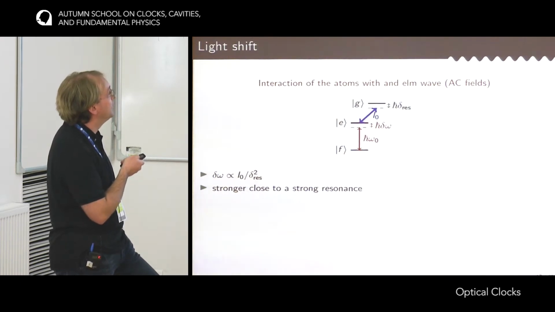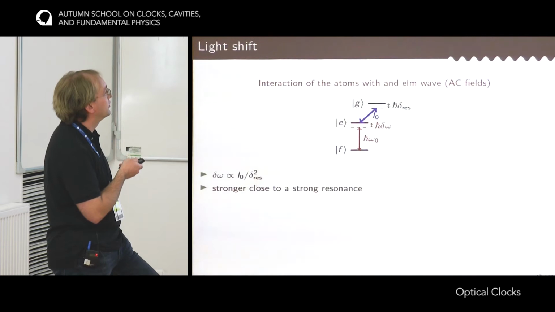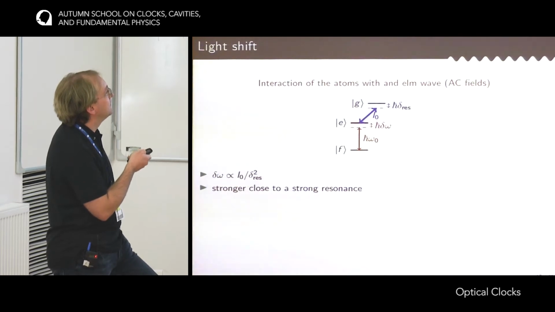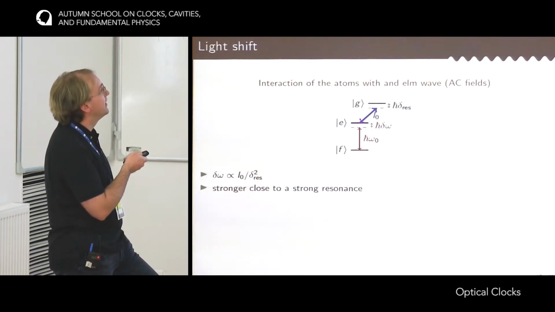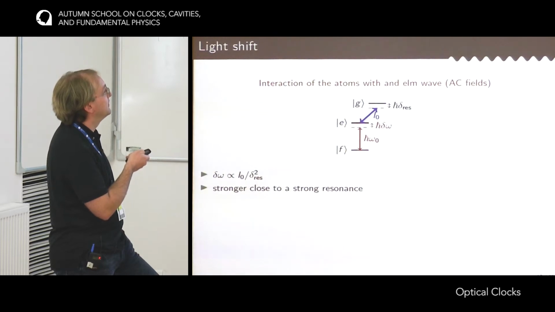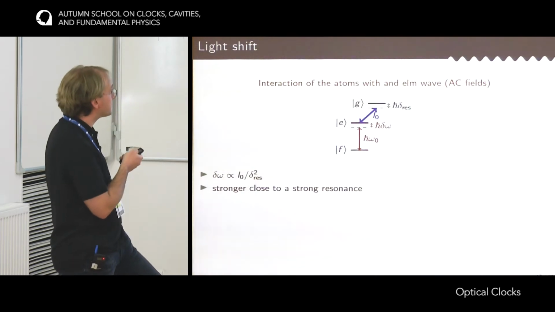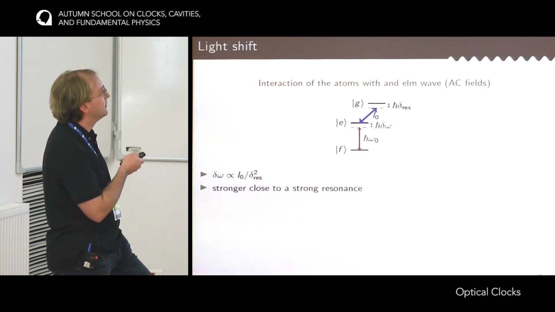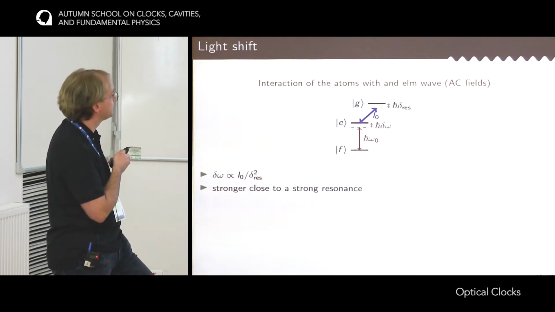So you still have the ground and the excited state of the clock transition, the clock laser with a possible detuning. But now you have to consider an ancillary state, so another state in the atomic structure of the atoms, and then this external electromagnetic wave may interact with this transition between, for instance, the excited state of the clock transition and this other state. And this interaction makes a frequency shift that is proportional to the intensity of the electromagnetic wave, and that is inversely proportional to the square of the detuning with the transition.